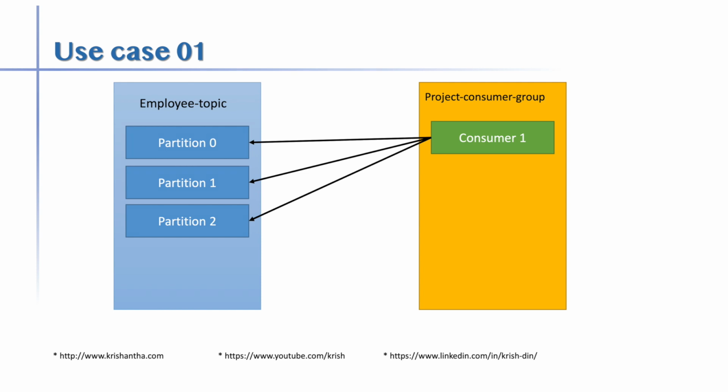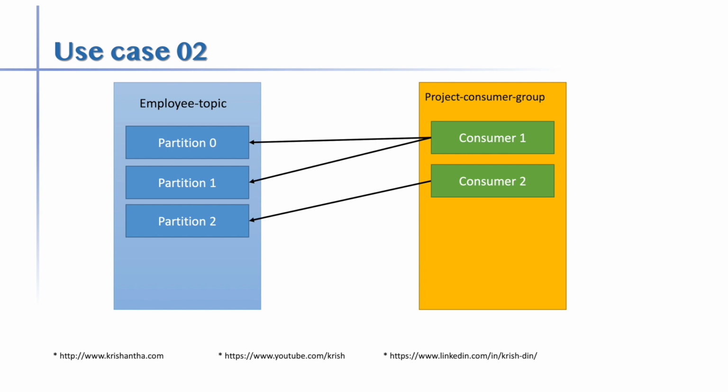Now we scale the application. When we scale the application, we add one more consumer. Now one partition is pointed to this new consumer. Consumer 2 is listening to partition 2, while consumer 1 is still listening to partitions 0 and 1. You can't predict this, it's completely random and depends on how the listeners and the topics coordinate. It could be that consumer 1 listens to 0 and 2 and consumer 2 gets 1. It doesn't matter, but this is the theory.